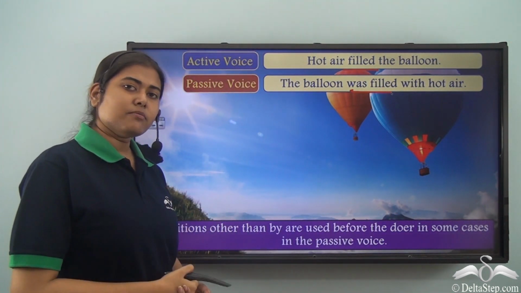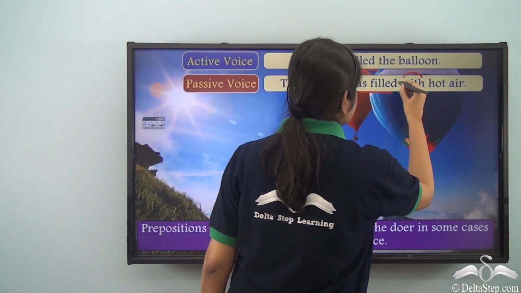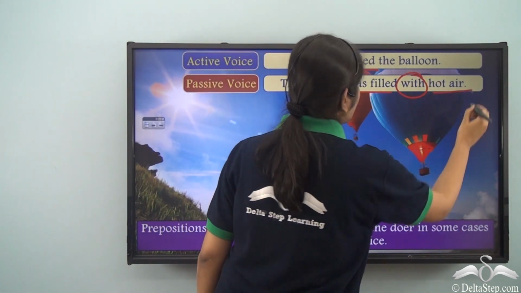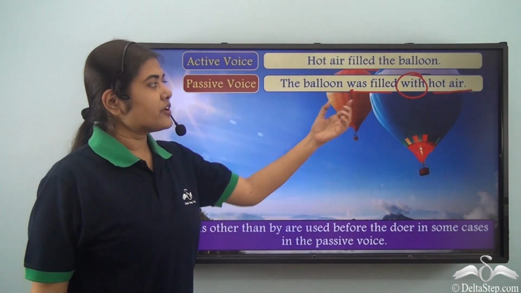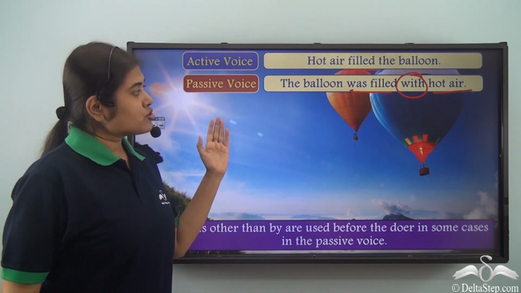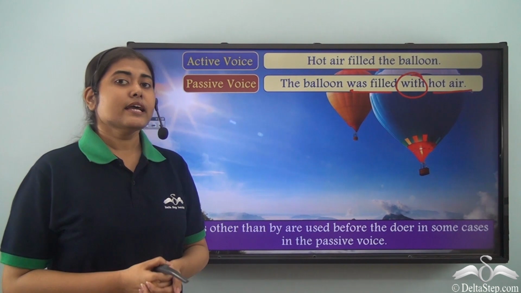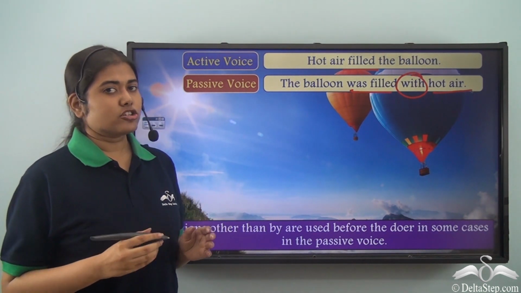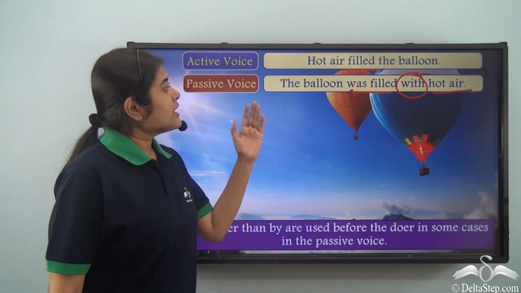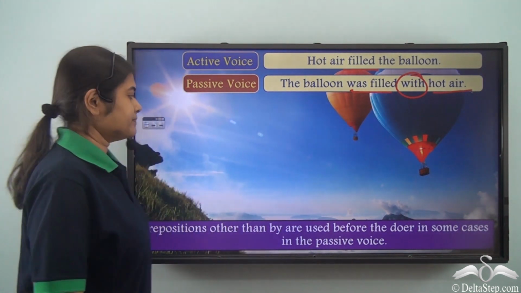That is the be verb, then the past participle form of the verb, and then we have used the preposition "with" before the doer, hot air. So here we could not have used "by." So once again we have seen that a preposition other than "by" is required before the doer or the agent in order to write a correct sentence. So our sentence becomes: the balloon was filled with hot air.